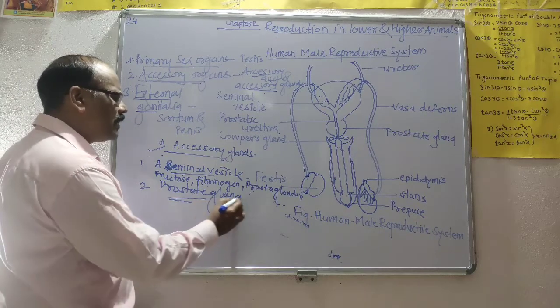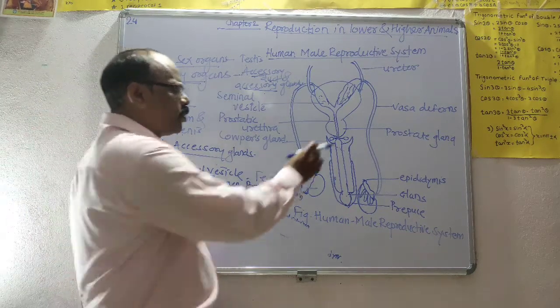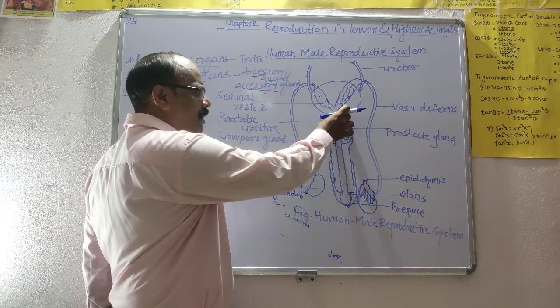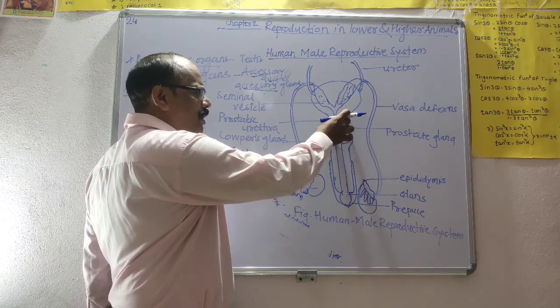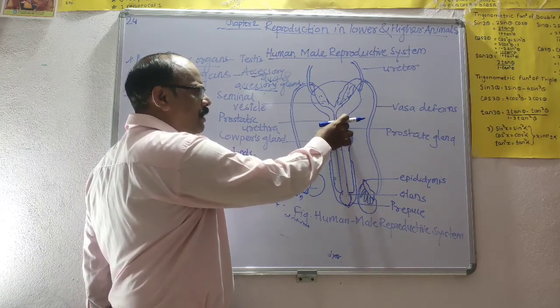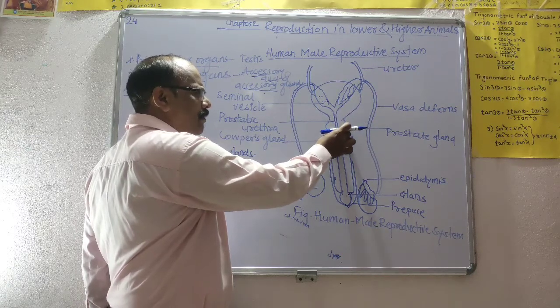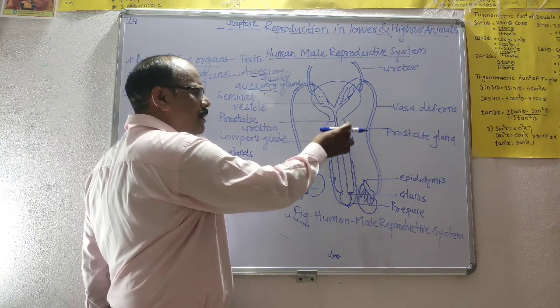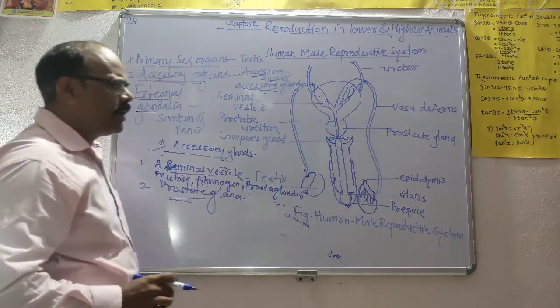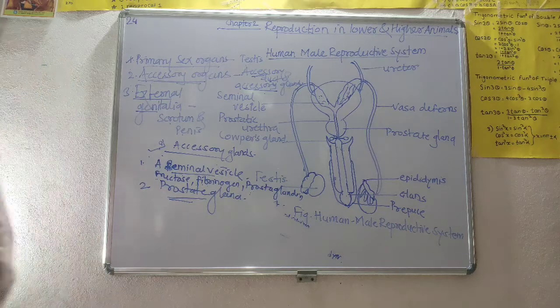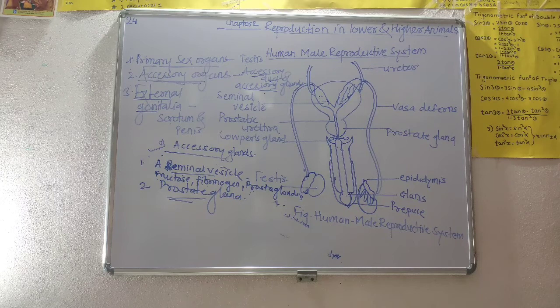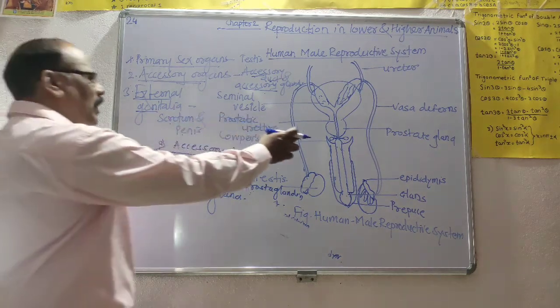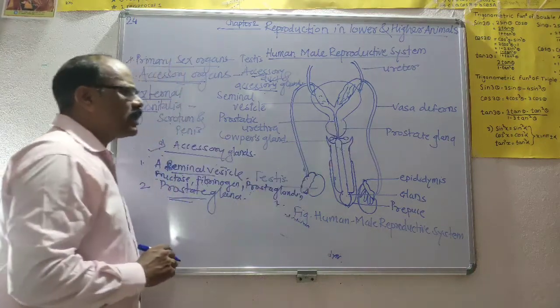Then the prostate gland. These are donut-shaped glands present just below the urinary bladder, at the base of the urinary bladder. It consists of about 20 to 30 convoluted tubules and surrounds the area just below the urinary bladder.